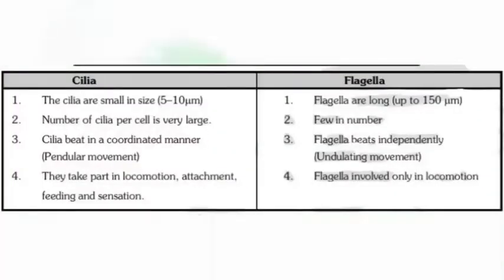Let's see the differences between cilia and flagella. Cilia are small in size, 5 to 10 micrometers. Flagella are long, up to 150 micrometers. The number of cilia per cell is very large. The number of flagella is very few. Cilia beat in a coordinated manner, with perpendicular movement, working like oars. But flagella beat independently. This type of movement is called undulating movement.